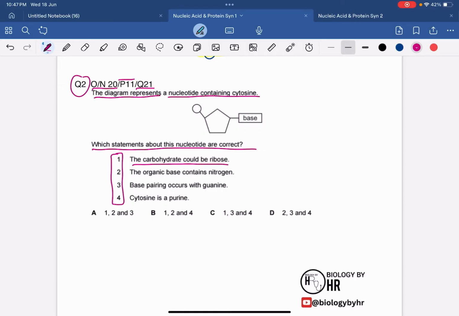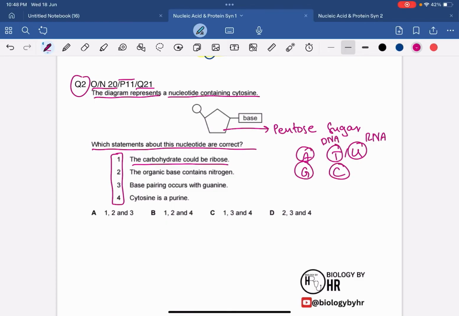The carbohydrate could be ribose. Carbohydrate is this pentose sugar. Adenine, thymine, ATGC, U. We know that only uracil is found in the RNA, right? And thymine is only found in the DNA. Otherwise, adenine, guanine and cytosine, these three are the bases that can be found in either DNA or RNA. So yes, if it is in the RNA, it can be ribose sugar as well.